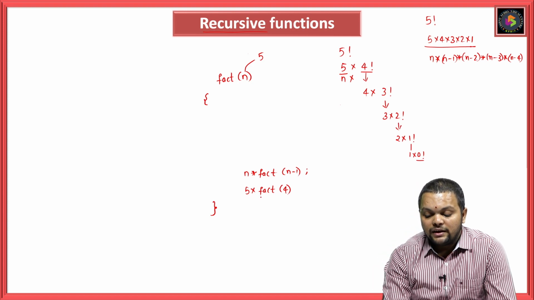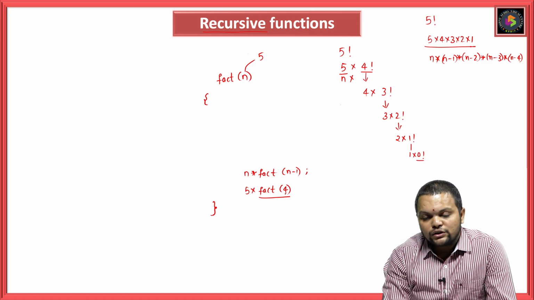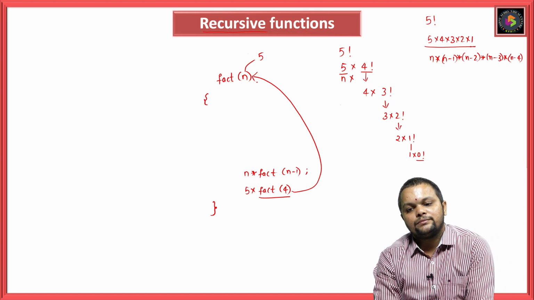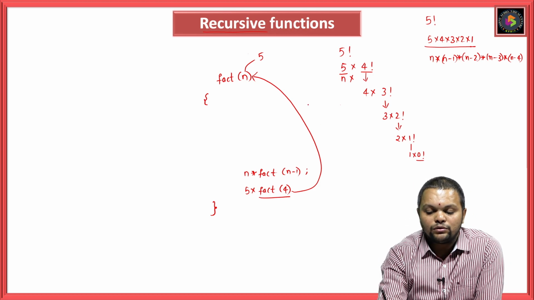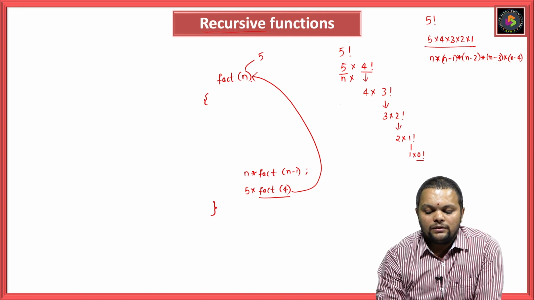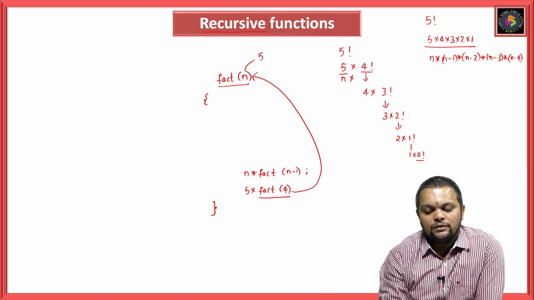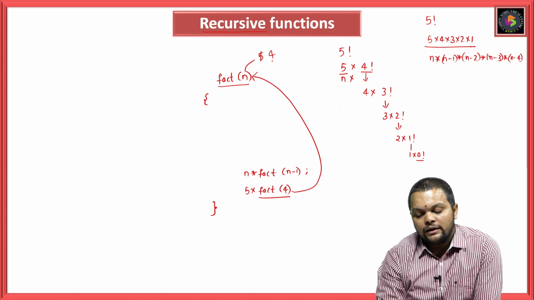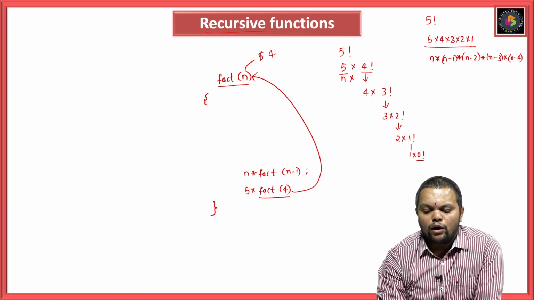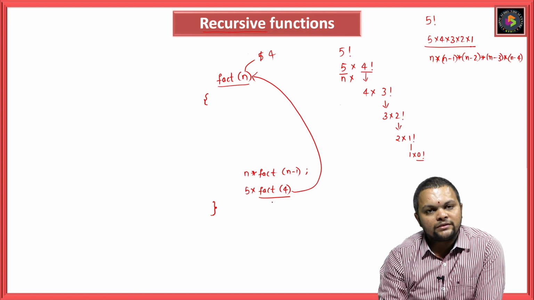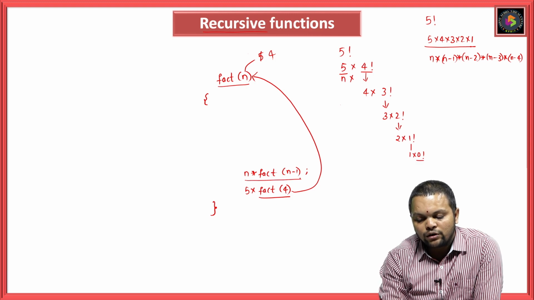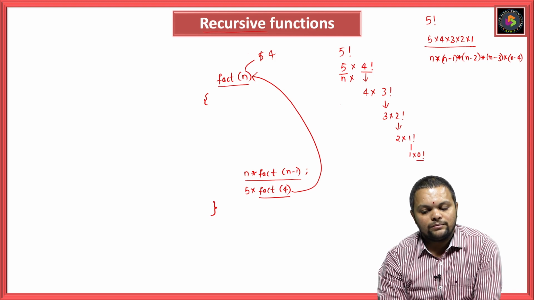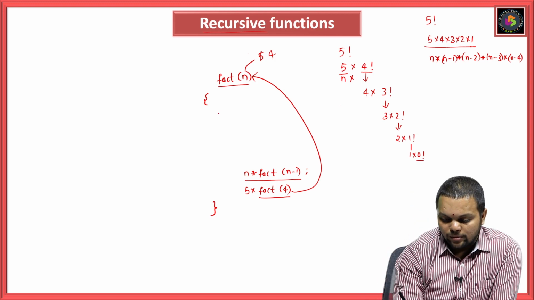Now if I am saying fact of 4, this is a function call. This function call will automatically jump to the first iteration, that means this particular line with n value as 4. All the things that are there in this factorial will be executed and it will come to n into factorial of n minus 1. So where do I need to stop? I need to stop at 0.